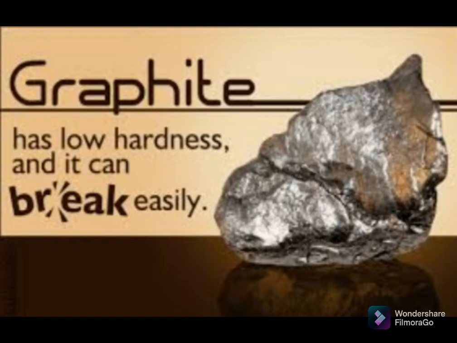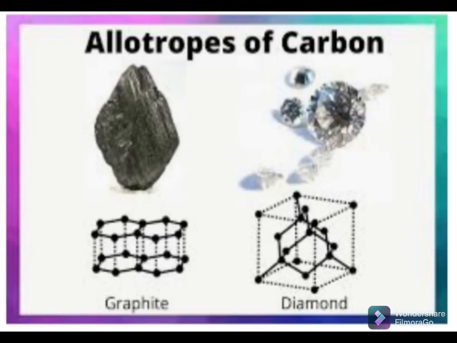When you compare graphite and diamond, what is the density of graphite? It is about 1.9 to 2.3, and what is the density of diamond? It is 3.5 gram per cm cube. The color of graphite is dark grey. It also has a shine, and diamond is a colorless, transparent crystal.